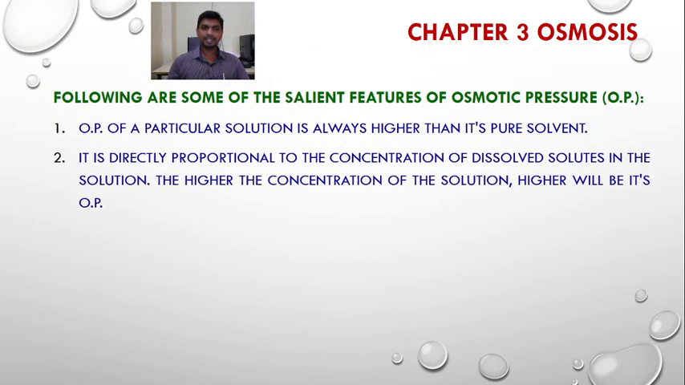Second thing, it is directly proportional to the concentration of dissolved solute in the solution, because osmotic pressure depends on the concentration of the dissolved solutes. So osmotic pressure is directly proportional to the concentration of dissolved solutes in the solution. The higher the concentration of the solution, the higher will be its osmotic pressure, because it depends on the concentration of dissolved solutes in the solution.